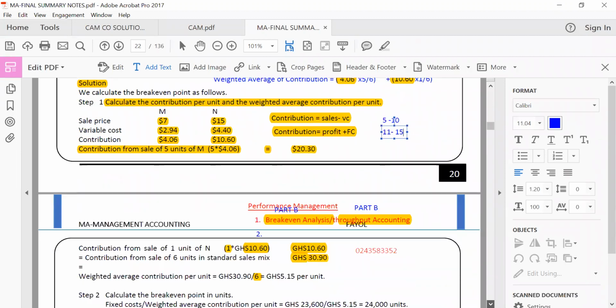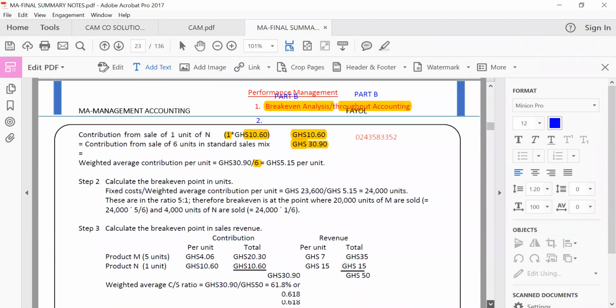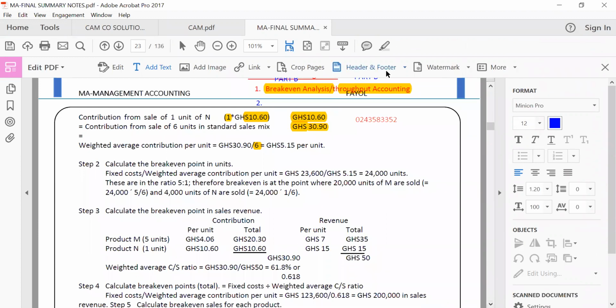So students, I am drawing your attention to the fact that I'm not going to continue, but you can just request for this document and move on. You can request for this manual and move on. So we have calculation of break-even in sales revenue also available. And look at how beautifully the examiner did it. It's still the same thing that we have talked about. So you can request for this manual.